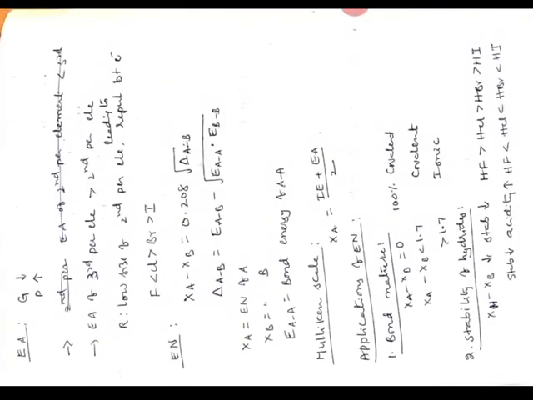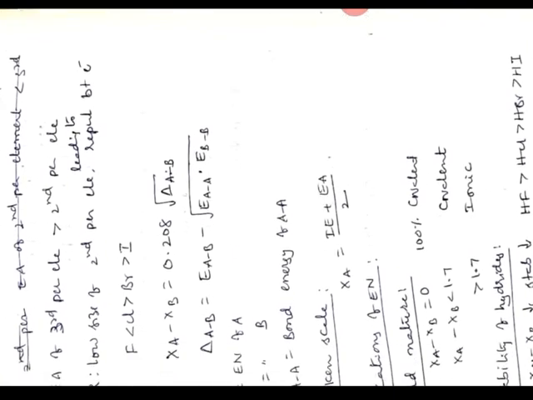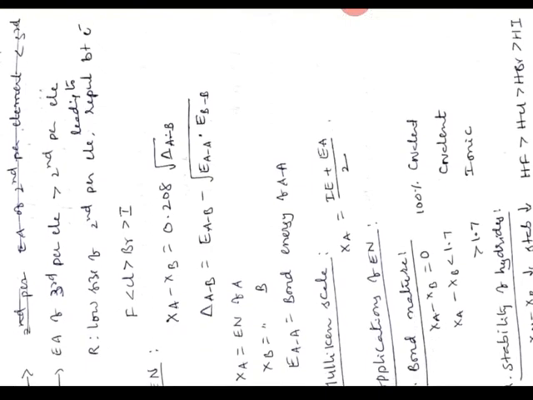Let us see electron affinity. This is similar to electron gain enthalpy: the amount of energy released when an electron is added to a neutral gaseous atom. In groups from top to bottom, electron affinity decreases, and in a period from left to right, electron affinity increases. But the electron affinity values of third period elements are greater than those of second period elements. The reason is the smaller size of second period elements. Because of the small size, there are repulsions between electrons. Hence, chlorine has more electron affinity.